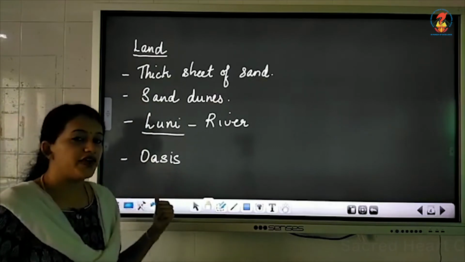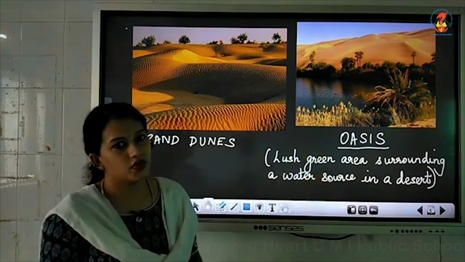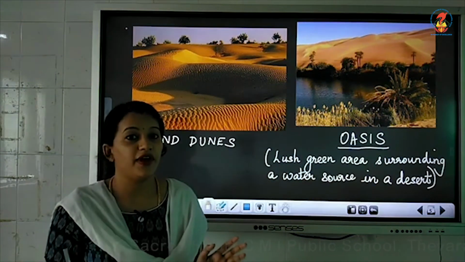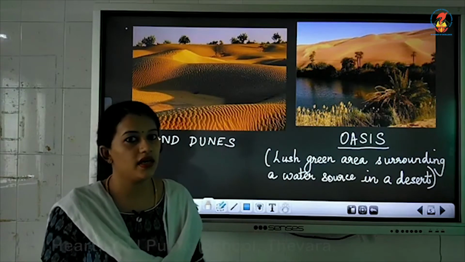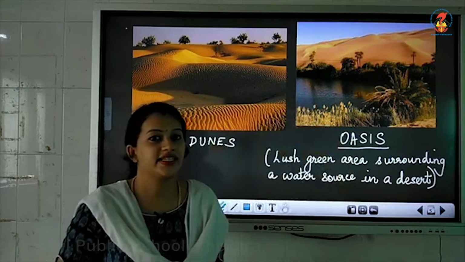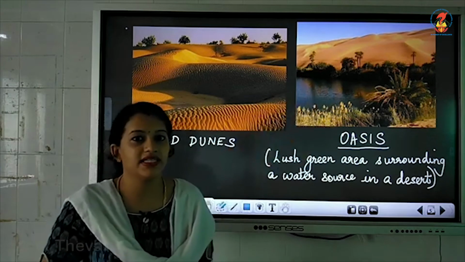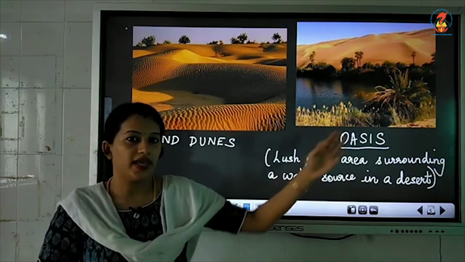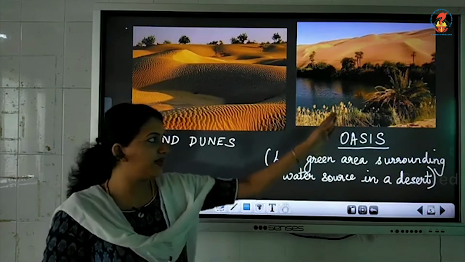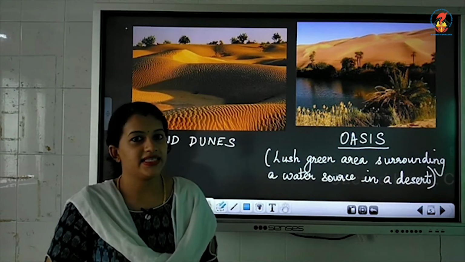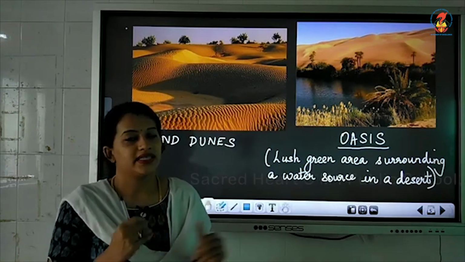And you can also find oases. An oasis is a lush green area surrounding a water source. That means it is an area where you will find a lot of plants or bushes, and it will be surrounding a water source. Most of the settlements or people live near the oasis. That means the villages in the Thar Desert will be located near the oasis, as there is water, so that they can do farming. So I hope this section is clear.